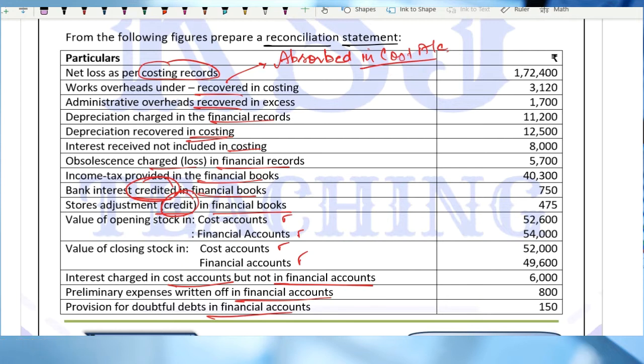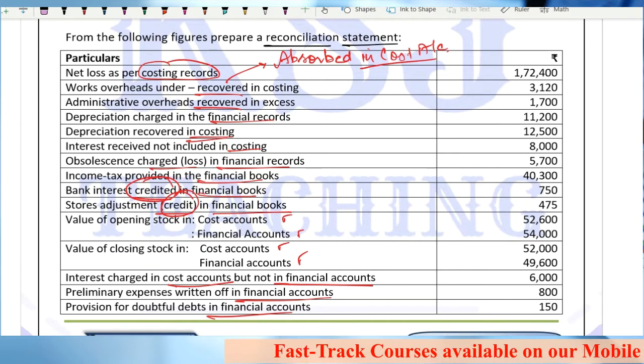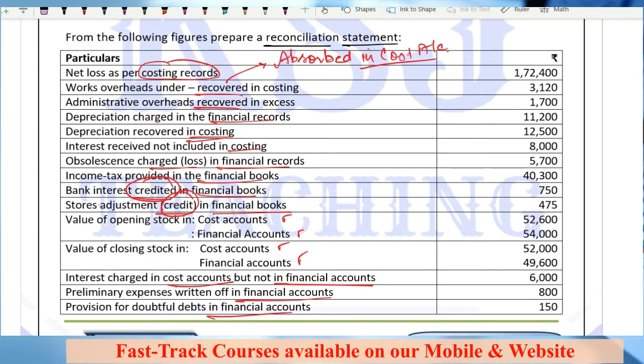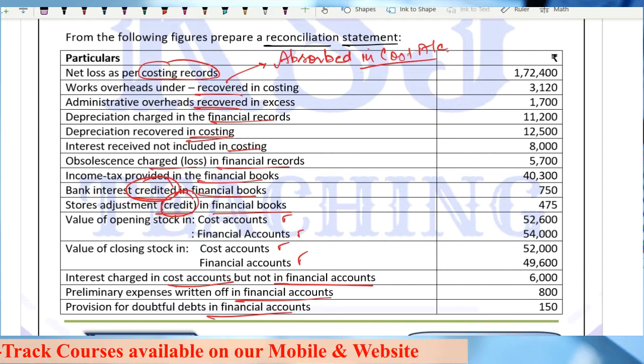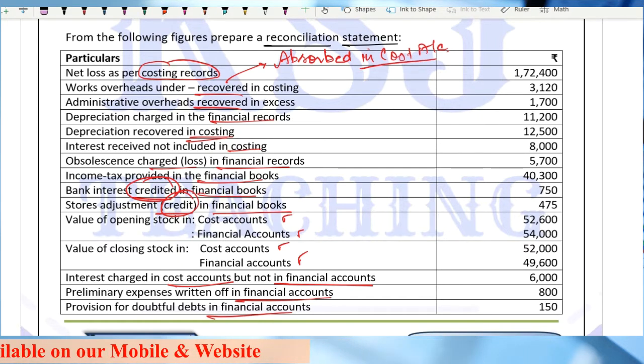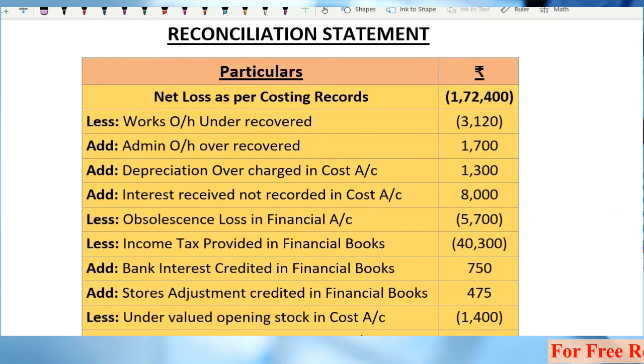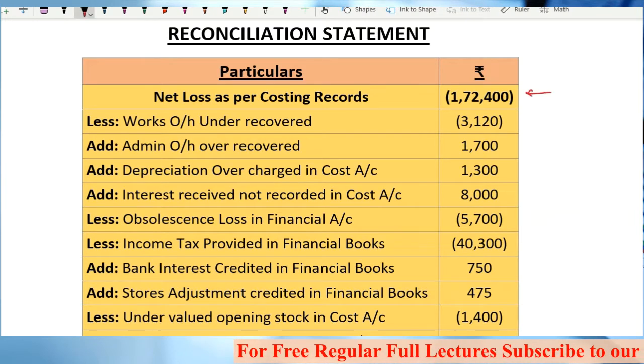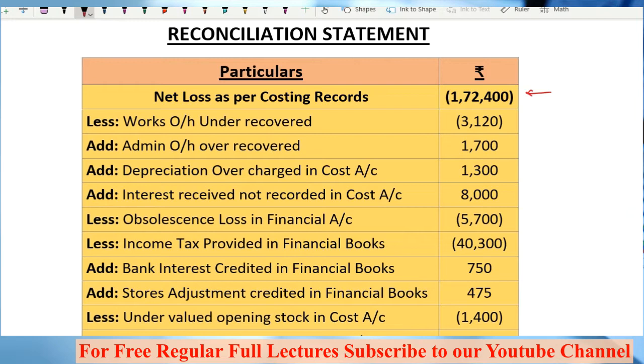You are forced to start with the costing records because you cannot start with the financial records, since the profit or loss as per financial records is not given. Clear? Any doubts? Okay. So the first thing is net loss as per the costing records, right? I have written it in brackets because it is a negative figure. Clear?